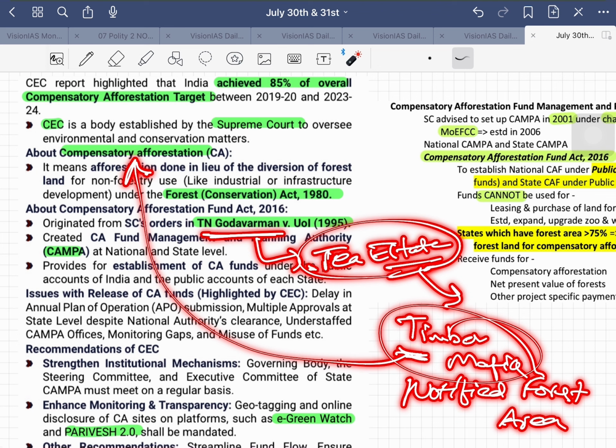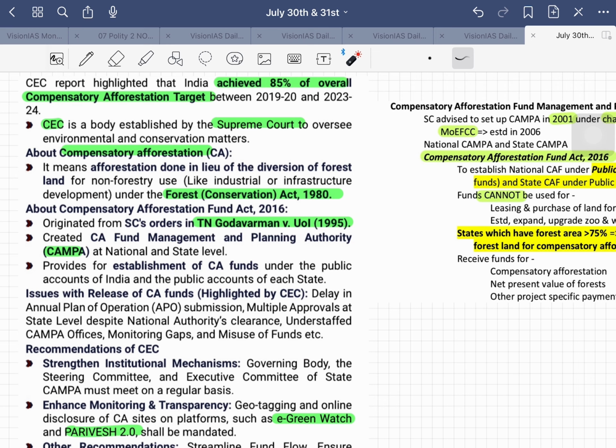So T.N. Godavarman went to the Supreme Court and filed a PIL, a public interest litigation. The Supreme Court came up with the T.N. Godavarman case, where they defined the actual meaning of forest. That is the whole case behind it. And they created the Compensatory Afforestation Fund Management and Planning Authority, CAMPA, at national and state level.